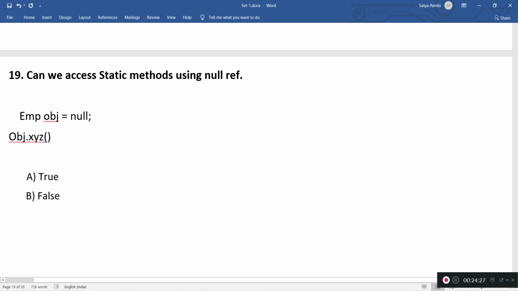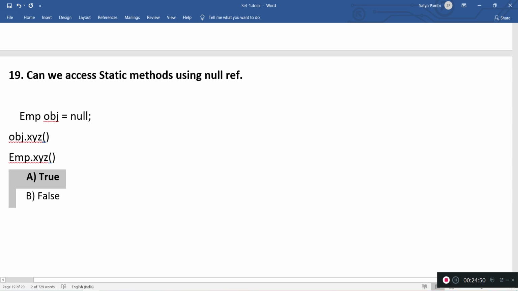It doesn't matter whether it is pointing to an object or not. All that is required is the class name. So we can use xyz or obj.xyz. The answer would be true. We can use a null reference to access a static method.